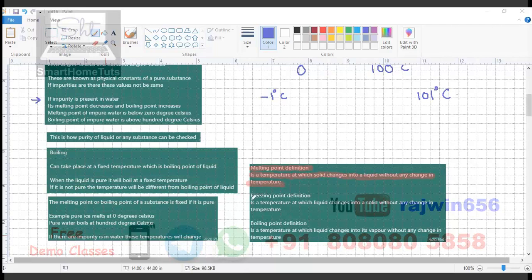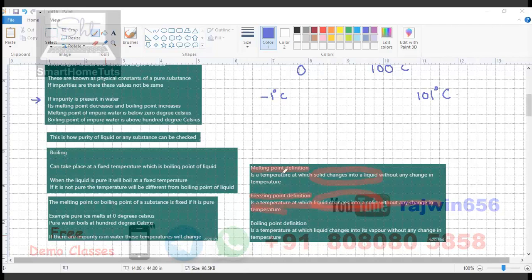Now freezing point is exactly the opposite of this. It is the temperature at which liquid changes to solid. Here, in the melting point definition, it was solid changes to liquid. And here when freezing is taking place, that is the freezing point definition, liquid changes to solid, again without any change in temperature.